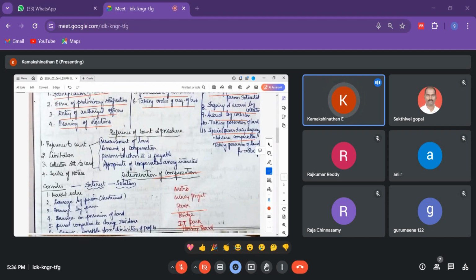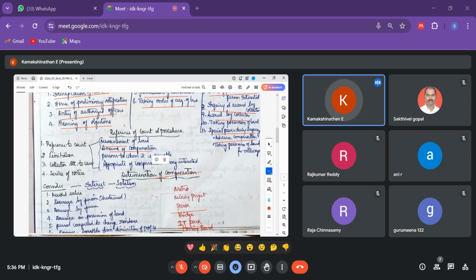Now next, reference to court and procedure, page number 49. If someone goes to court with a dispute, what are the different references he needs to take? One is the measurement, and then the amount of compensation.